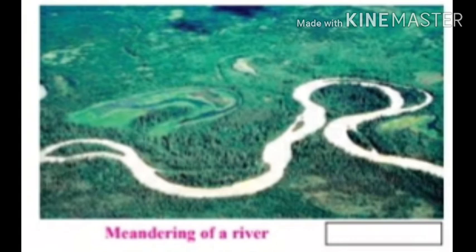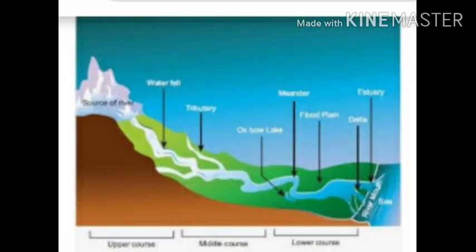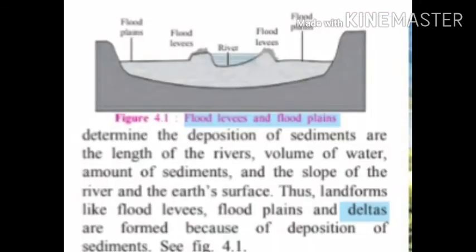This is the picture of meandering of a river. This picture shows the transportational work of the river. Look at figure 4.1. Here is given the picture of flood levees and flood plains. These are landforms created by the depositional work of the river.